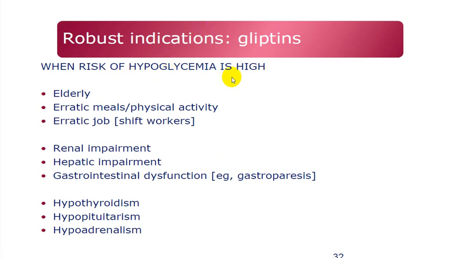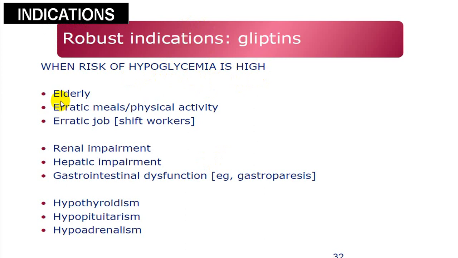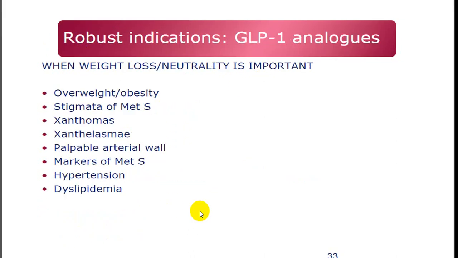When the risk of hypoglycemia is high, yes, usually we prefer DPP-4 inhibitors. So even if the person is taking erratic meals, has erratic physical activity, erratic jobs, renal impairment, hepatic impairment, a little amount of gastroparesis, etc., you can use a DPP-4 inhibitor. Whenever there is a risk of hypoglycemia in all this group of people, you can use gliptins.